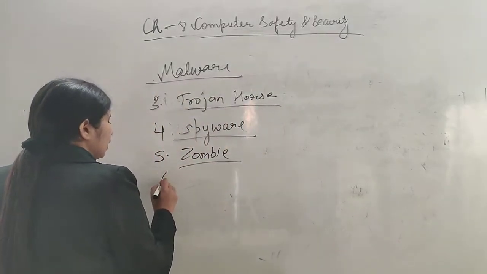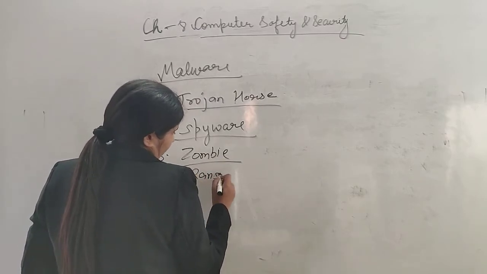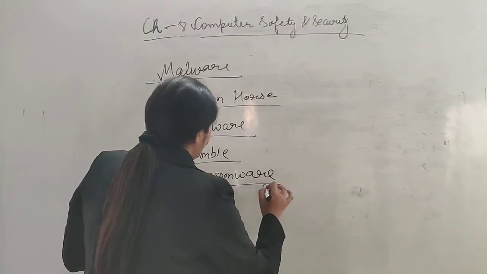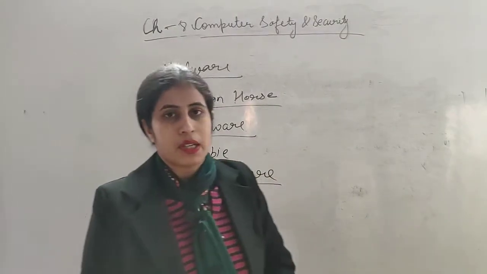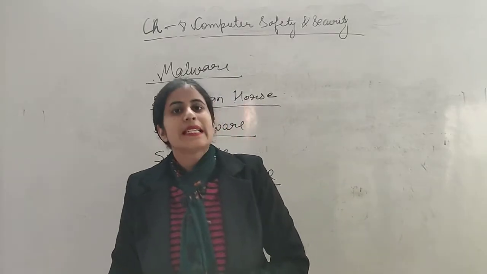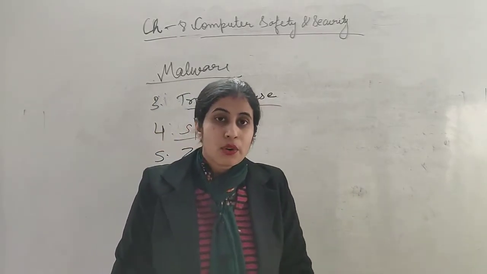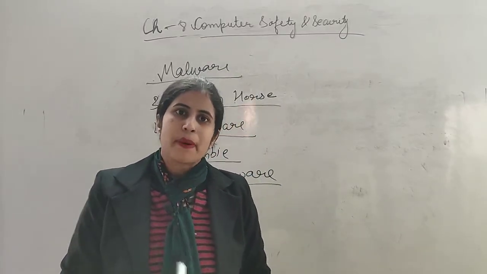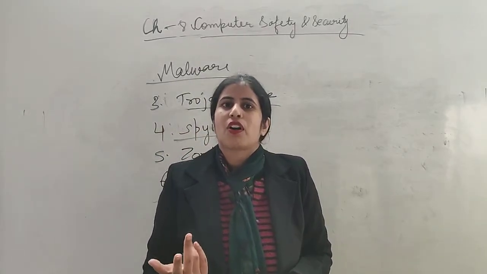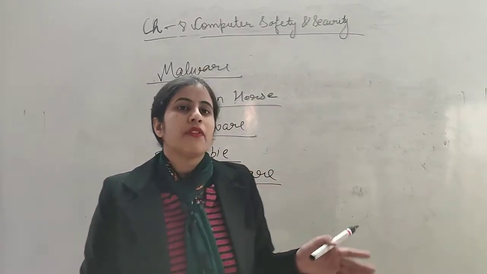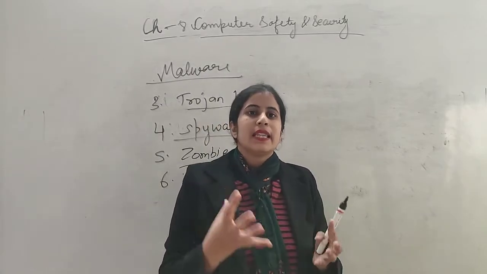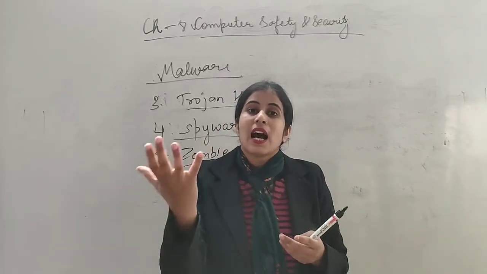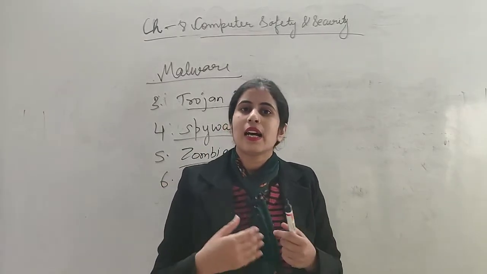Now the next one is ransomware. What is the next one? The next one is ransomware. What is it? Actually, it is a kind of malicious software, but its work is somehow different. How does it work? Like a kidnapper kidnaps a victim and then they ask for money. In the same way, ransomware is a kind of malicious software that collects the important files and information from a computer network, and then they ask for money so that they can return the information.